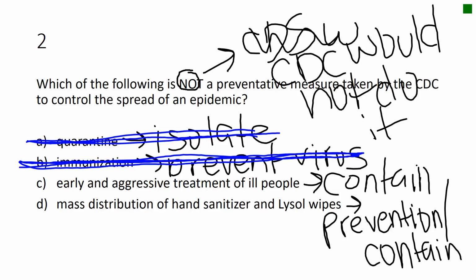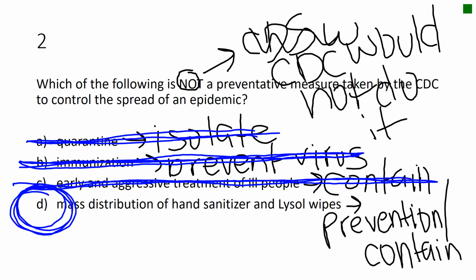Early and aggressive treatment of ill people, we're going to find those sick people, we're going to treat them, and that way they can't spread it. So that's certainly something the CDC would do. Mass distribution of hand sanitizer and Lysol wipes, while that isn't a totally ridiculous answer, that's not what the CDC is going to do in the event of an epidemic. So the correct answer is D.